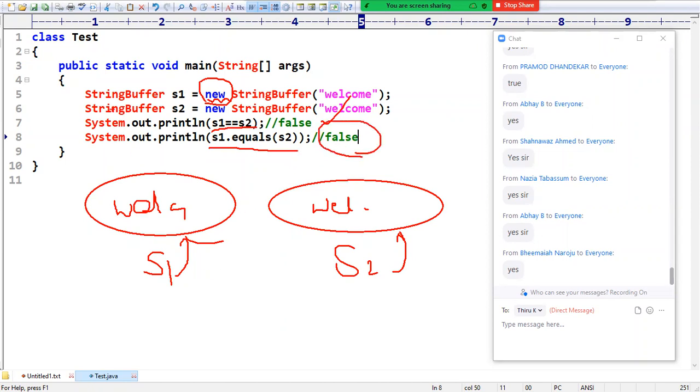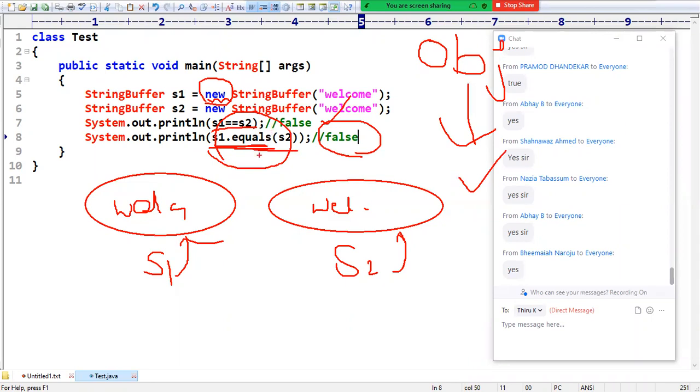Because the majority of the data types, the maximum objects which we are going to use, are nothing but strings. Sir, that's why for string, so many utility methods are available. But StringBuffer is for modifications, right? That's why utility methods are not available. So it does not implement equals method overriding. The method which is there in the Object class, the same method we are going to use here. So our StringBuffer class has not performed any overriding operation on this equals method. That's why it is going to perform the normal activity.